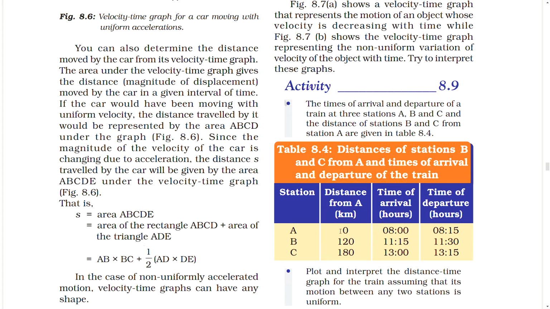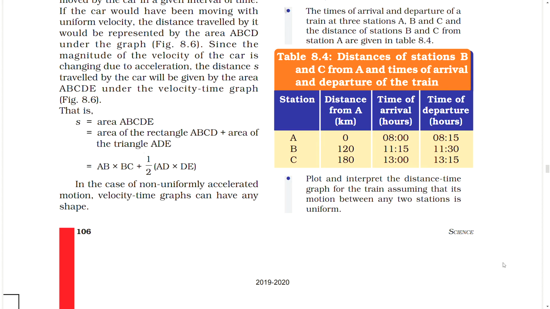A, 0, 8, 8:15. B, 120, 11:15, 11:30. C, 180, 13, 13:15. Plot and interpret the distance-time graph for the train, assuming that its motion between any two stations is uniform.